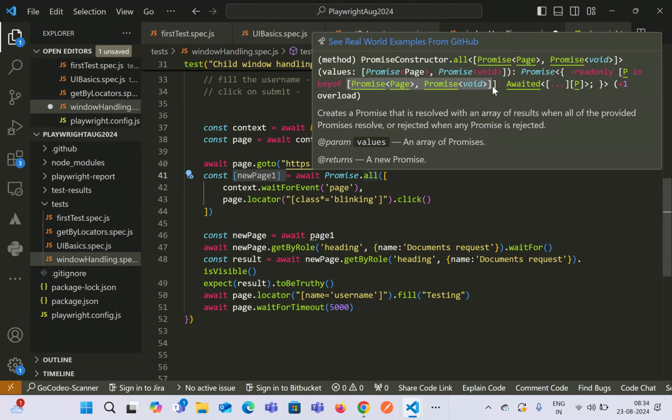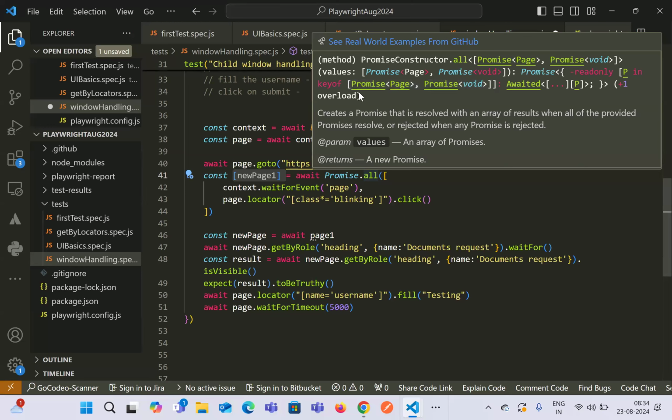So what responses will we be getting? We have used one wait for event and another click event. For the first line, it returns a promise page. For the second line, it returns void. Void means it returns nothing. Wherever you see void, it will not return anything.